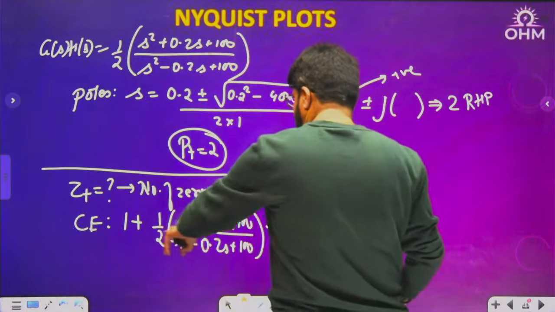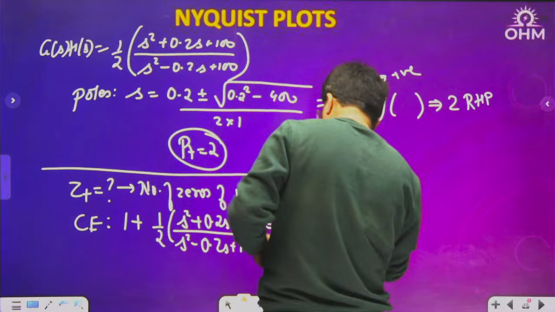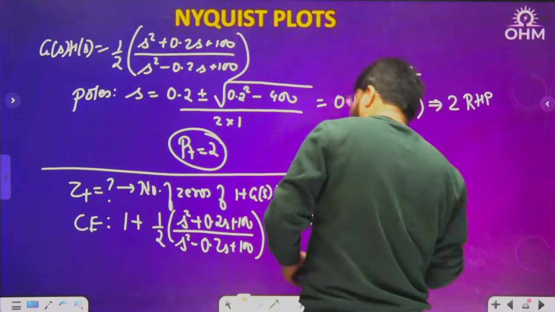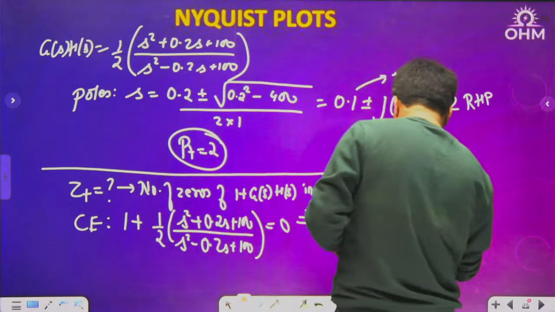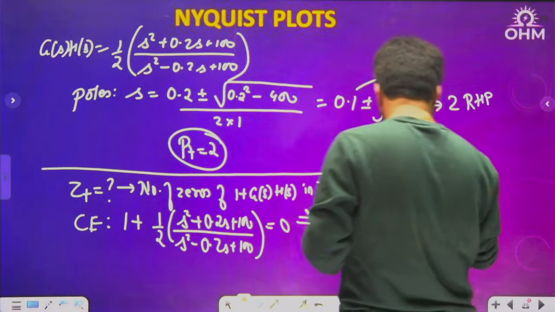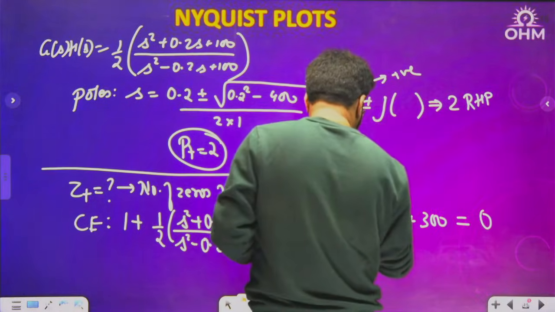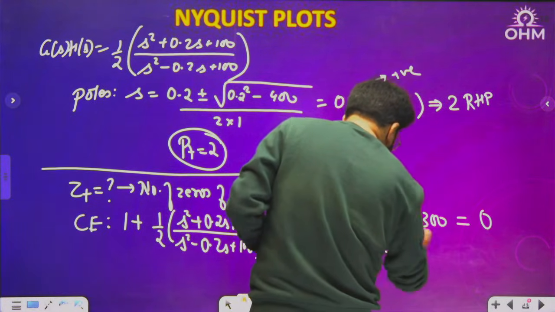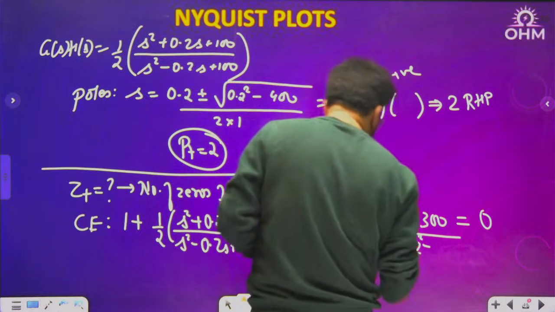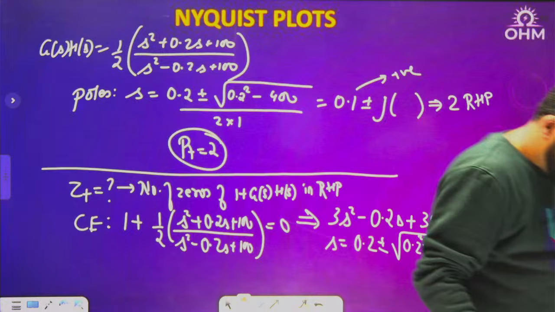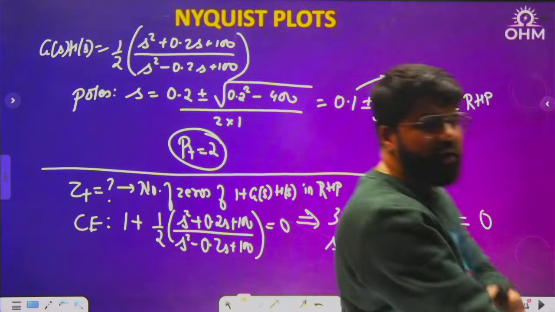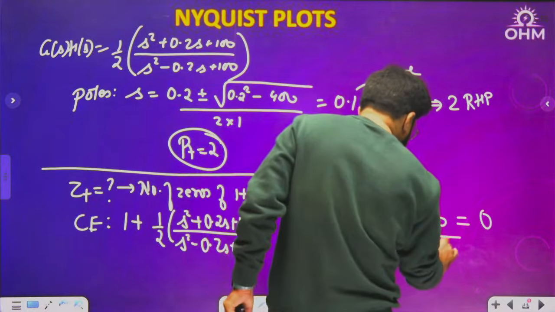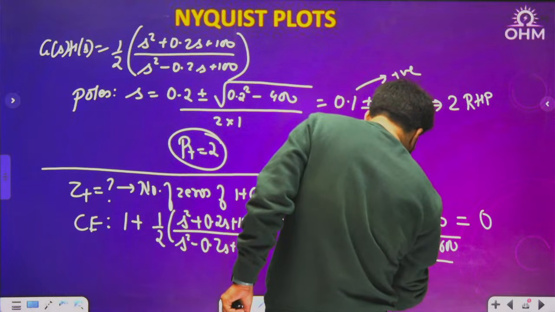When I solve it, I'll have 2s square plus s square, total 3s square. 2 into minus 0.2 minus 0.4 plus 0.2, so minus 0.2s, plus 2 into 100 plus 1 into 100, 300. Just keep checking the calculation. This is negative. Again when you solve, you get minus b, that is 0.2, plus minus root of b square minus 4ac, divided by 2 into 3.